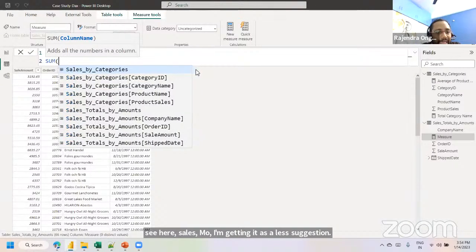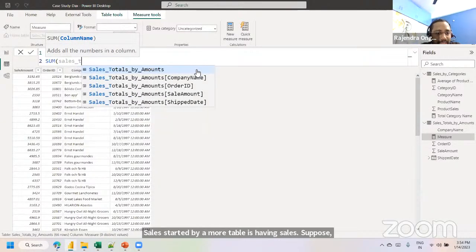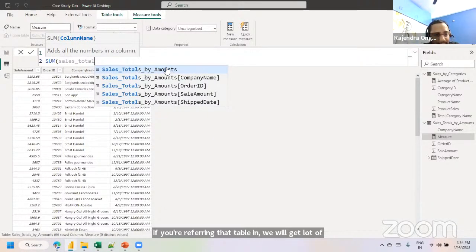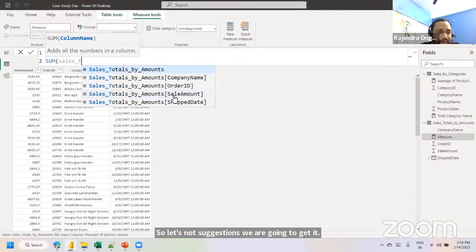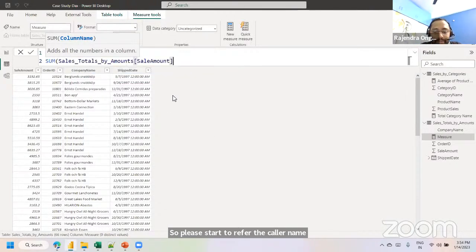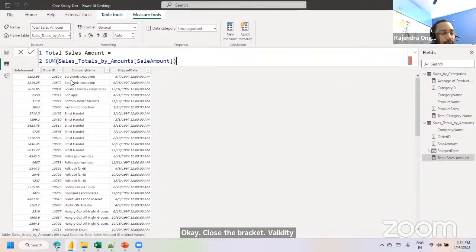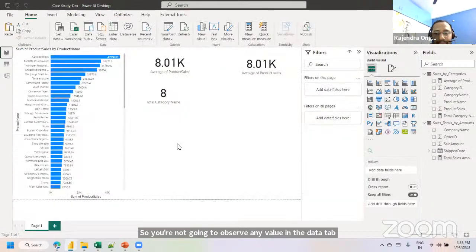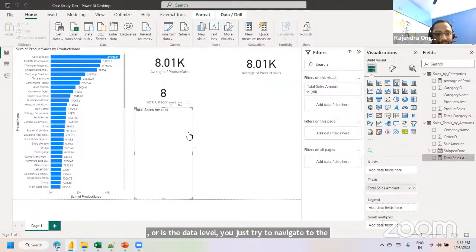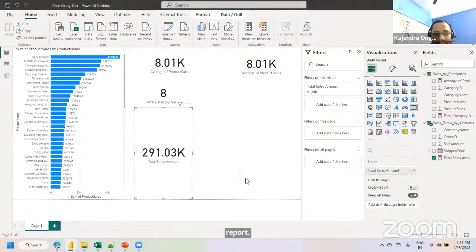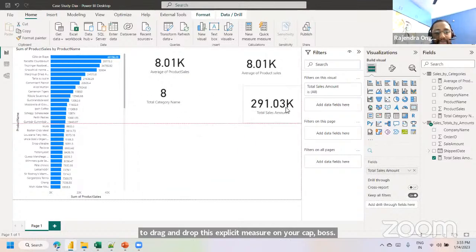If you are referring to the table name, we will get a lot of suggestions. See here, sales total by amount is the table, and we need to pick up this particular column. So please try to refer to the column name directly instead of table information. Okay, close the bracket, validate it. You're not going to observe any value in the data tab. Just navigate to the report, drag and drop this explicit measure on your canvas, convert to a card visual. So this is the number, total sales by amount.